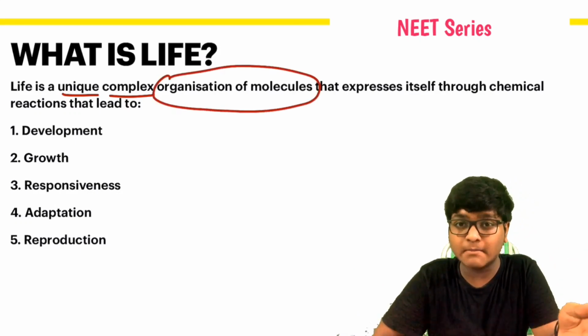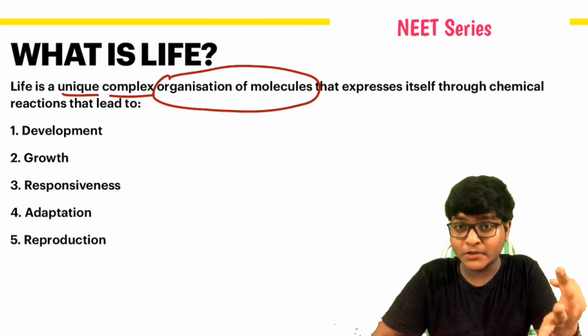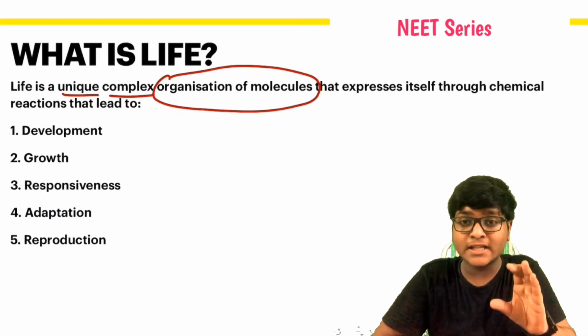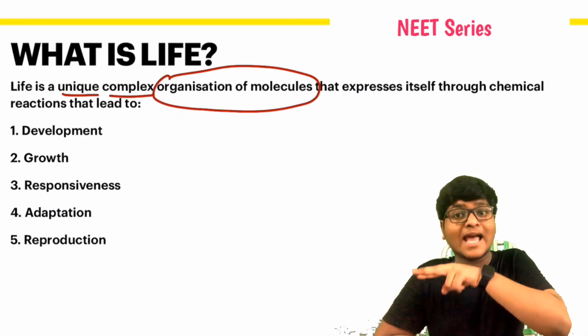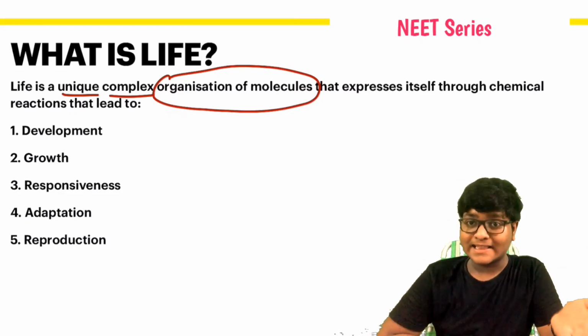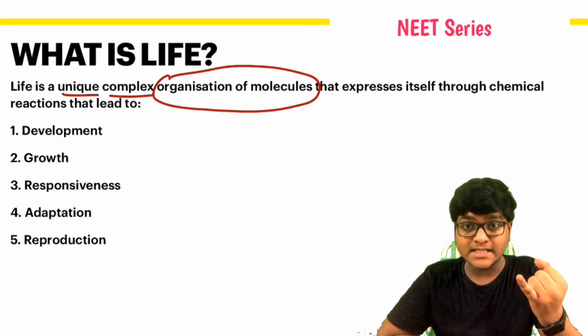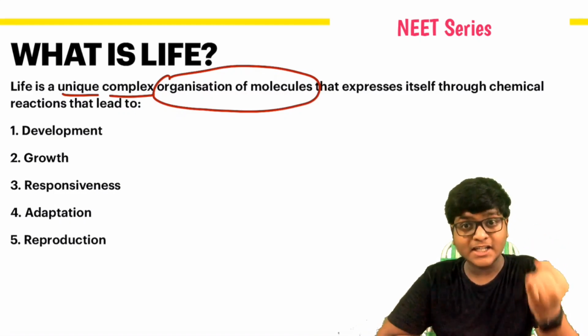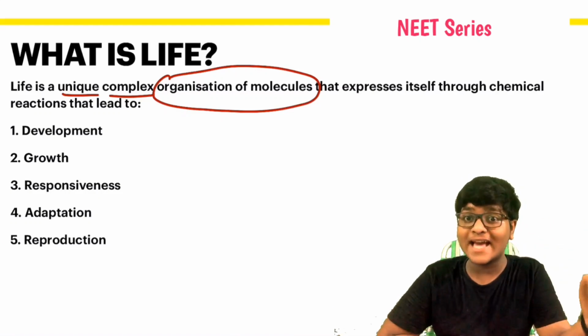You might have learned it in chemistry: electron, proton, neutron, and these 3 together form an atom. Atom forms an element. Element forms the building blocks, and this is known as matter. Like that, in biology also we have this organization of molecules. Cell forms a tissue, tissue forms an organ, organ forms an organ system, organ system forms an organism.